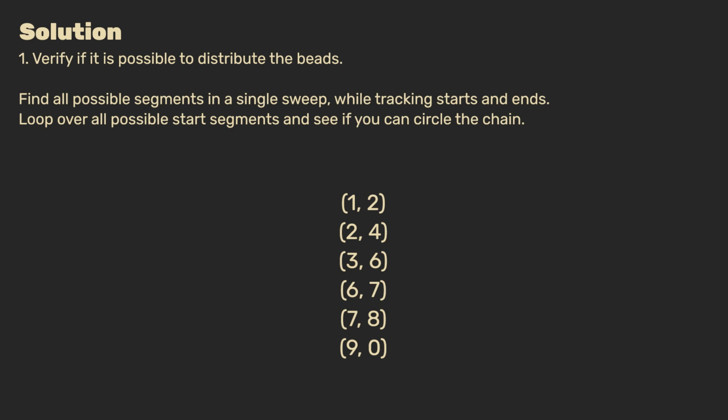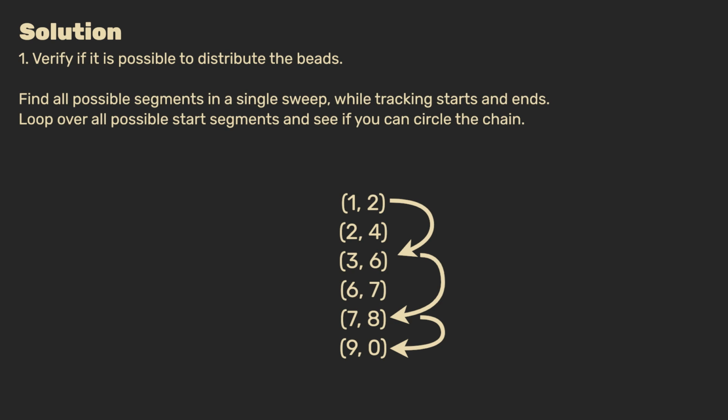If there is no cycle hidden in here, then we find that we still have reduced the problem enough to get a fast enough result. Let's look at how to do this. We start with the first segment, 1, 2. Then, because the current segment ends with 2, the next segment should start with 3. We find that indeed there is such a segment, 3, 6. By the same logic, we jump to the next segment, 7, 8, and subsequently to 9, 0. After 0 comes 1, and we end up on our initial segment again. We found a loop, thus an assignment is possible, and we respond yes.